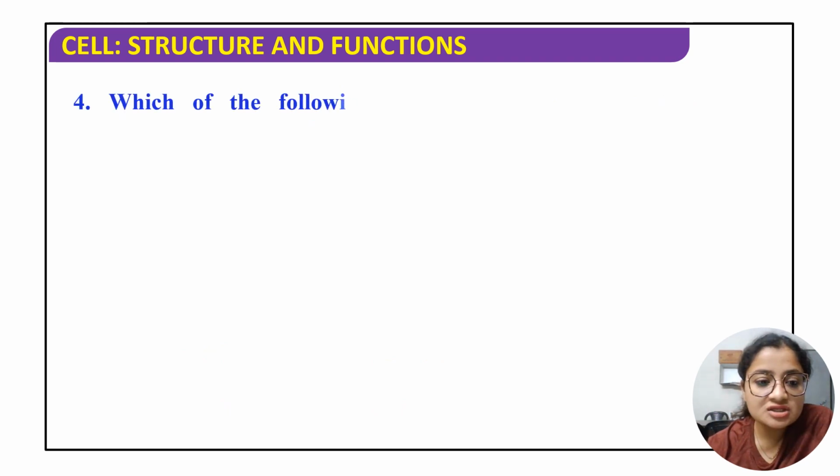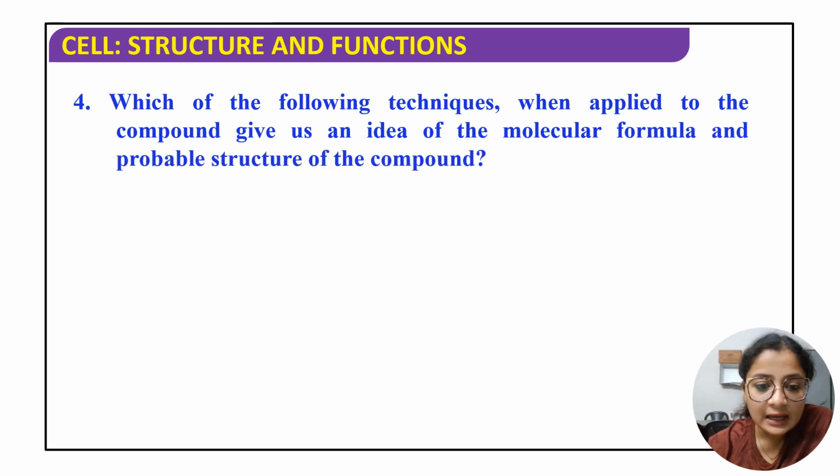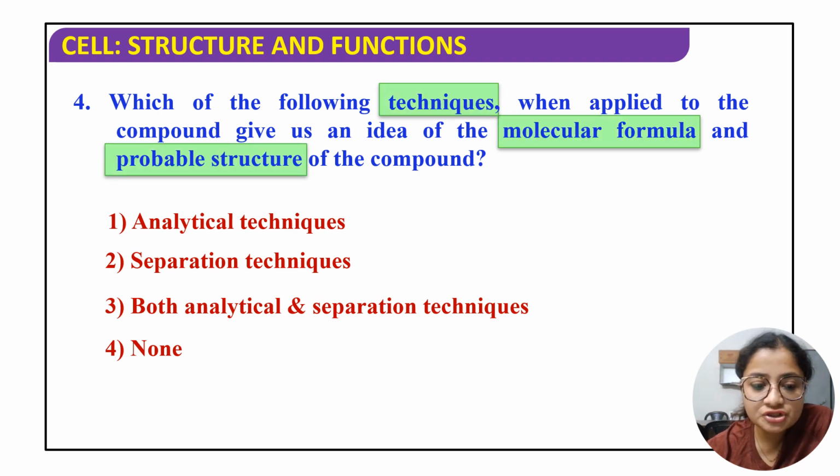Okay. Next is which of the following techniques when applied to the compound gives us an idea of the molecular formula and probable structure of the compound. What are the options? Analytical techniques, separation techniques, both analytical and separation techniques, and then none. Okay, तो इसका सही ऑप्शन क्या होगा, इसमें भी देखो इंपॉर्टेंट जो पार्ट्स होगा, इसलिए मैं बोल रही हूँ कि क्वेश्चन पढ़ना बहुत इंपॉर्टेंट है. क्योंकि क्वेश्चन में बहुत सारा वर्ड लिखा होगा, इसमें से इंपॉर्टेंट पार्ट तुमको चुनना है, देन ओनली यू विल बी एबल टू गेट द राइट आंसर. Okay, तो इसमें what will be the right answer? Analytical techniques, क्योंकि molecular formula and probable structure दोनों के बारे में बोले, ठीक है.